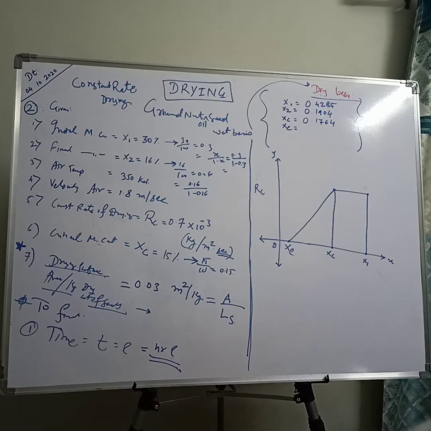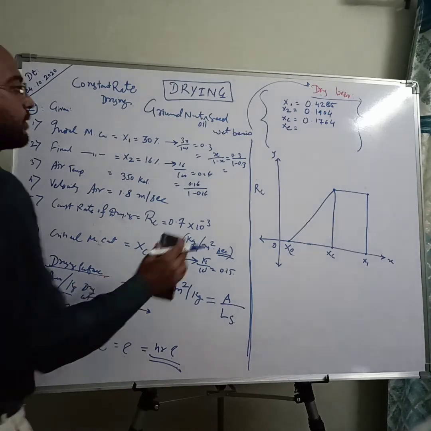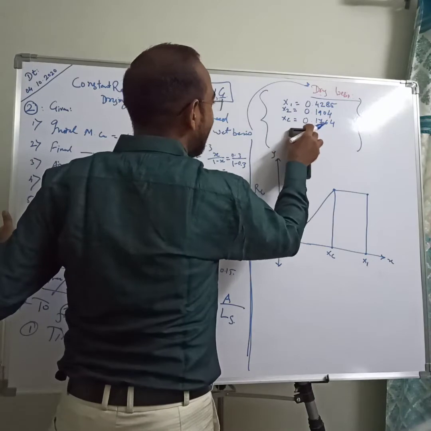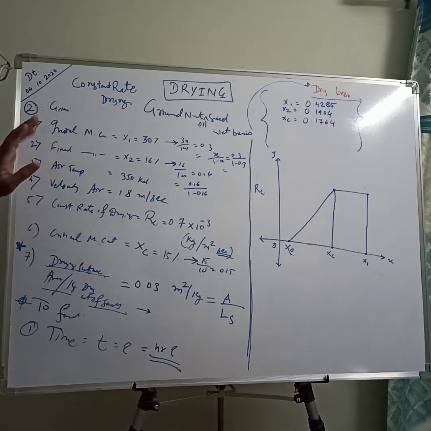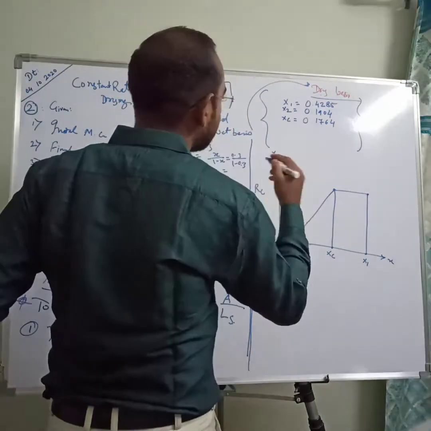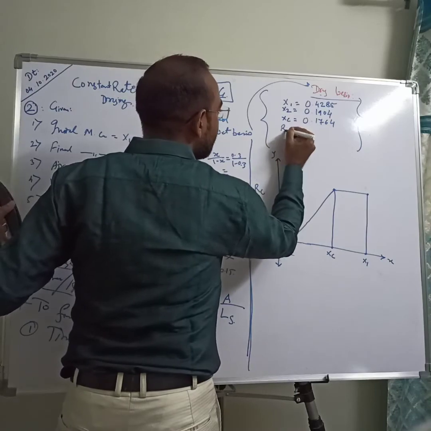Now one more thing is there, that is RC. No need to convert the XC if equilibrium is given. Velocity initial, final, velocity constant, return, critical. Equilibrium is also not given. So next thing is given, that is RC.